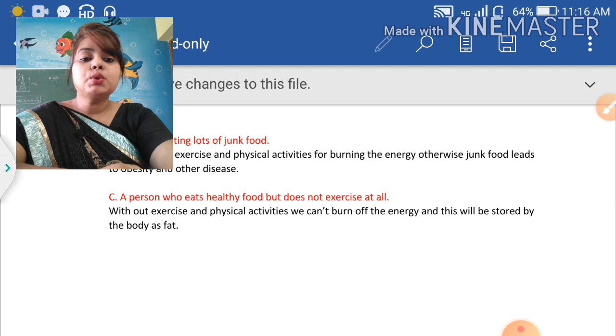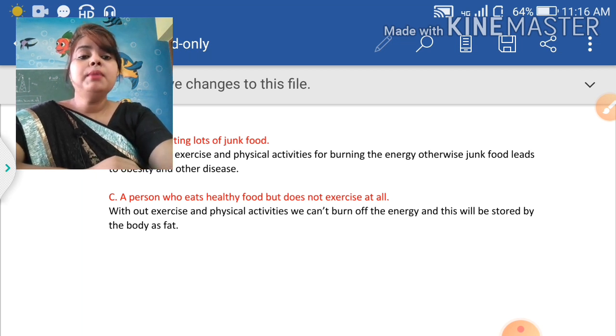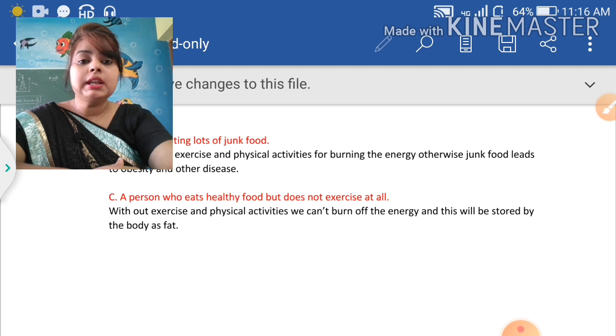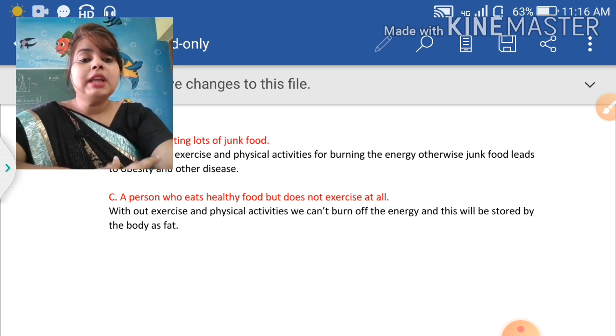Means even when we eat a lot of healthy food, we can get diseases and obesity. The reason behind this situation is that we don't do proper exercise and physical activities. So, we can do yoga, exercise and physical activities.